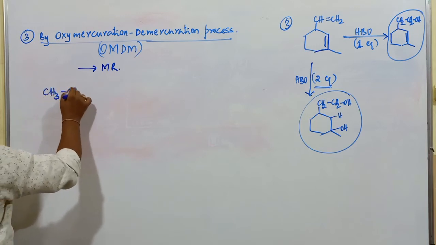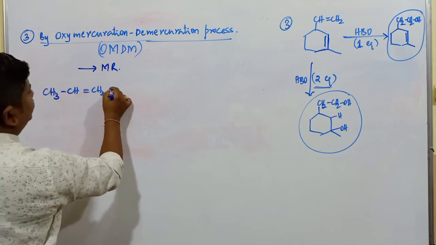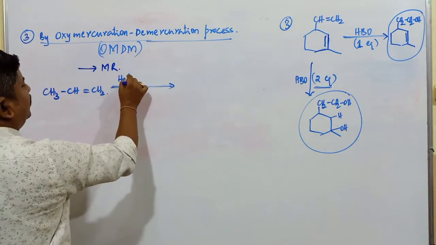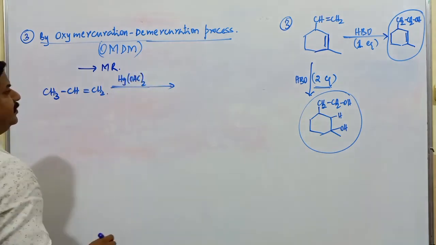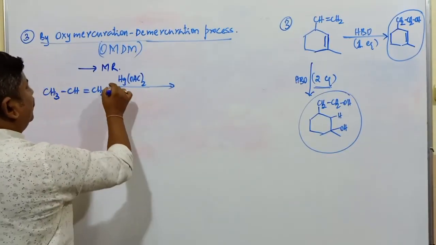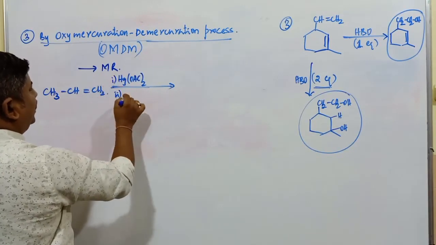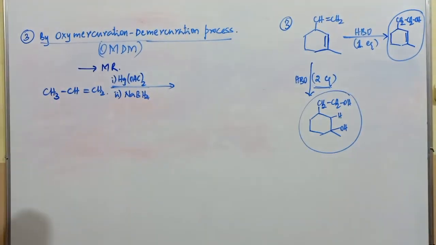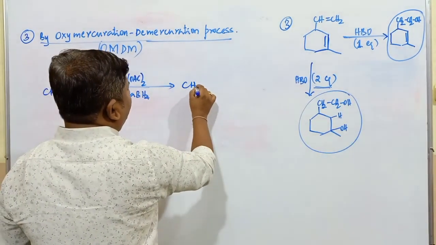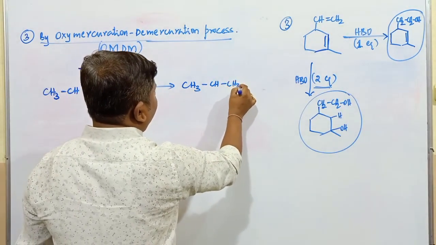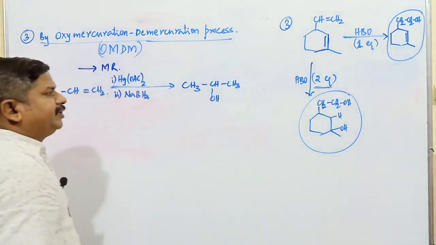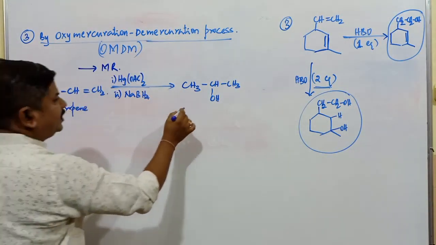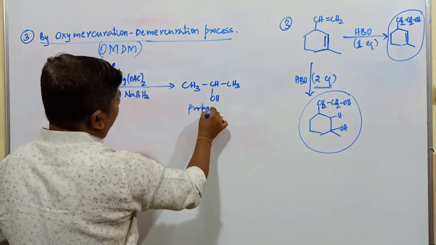If I go with an alkene CH3CH double bond CH2, this is treated with mercuric acetate, Hg(OAc)2, first one. Second one is NaBH4. What is NaBH4? Sodium borohydride. The reaction takes place according to Markovnikov's rule, so here a secondary alcohol is formed. What's the name of this compound? It is propene, and this compound is going to be propan-2-ol.